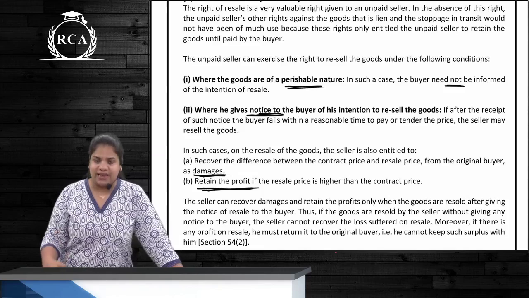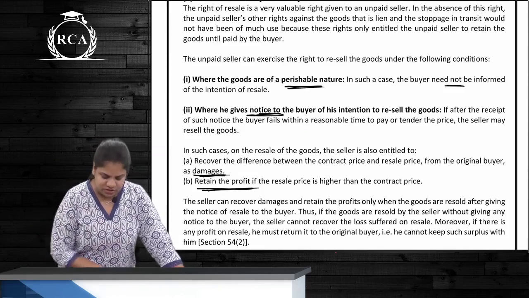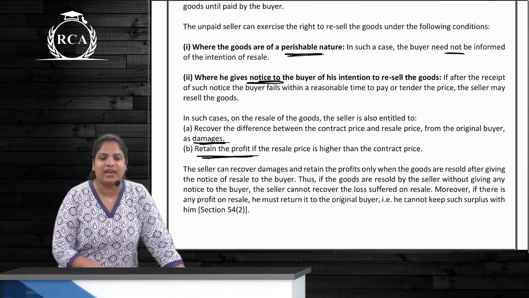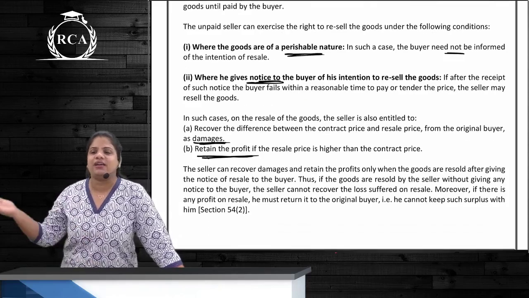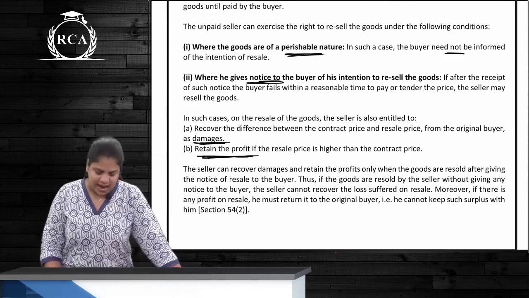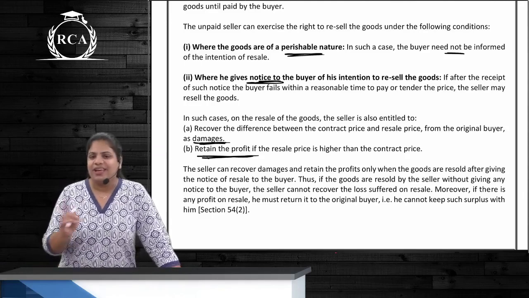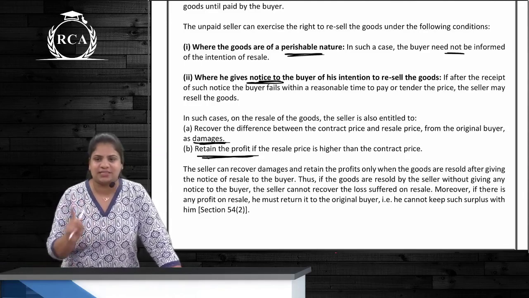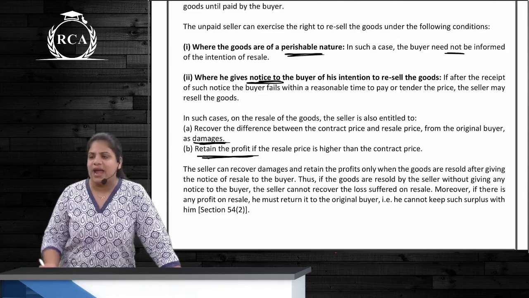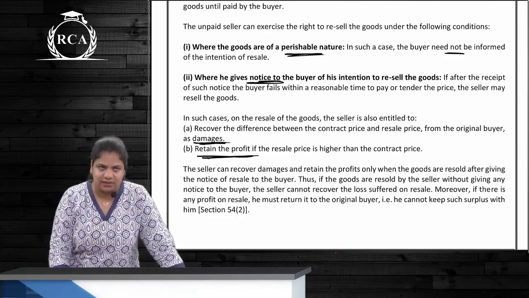No. Second case, if they are not perishable, it is compulsory for the seller to give a notice to the buyer. If he gives the notice and he incurs any damages, those damages can be claimed, and if he earns any profit, he can retain that profit. If he does not give a notice, can he claim damages? No. And whatever profit he earns, he will have to give back to the buyer.